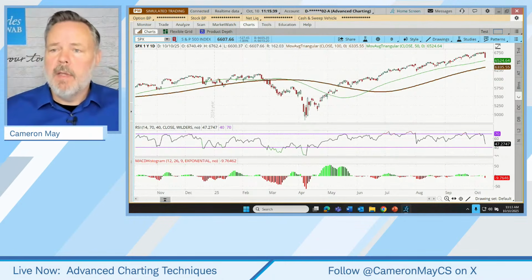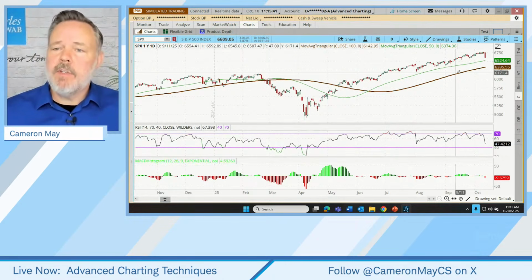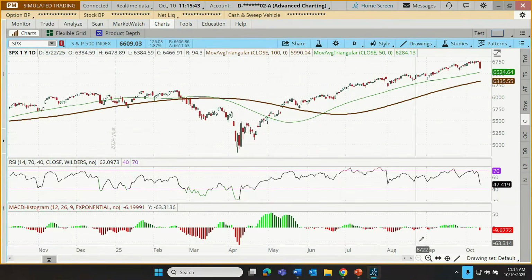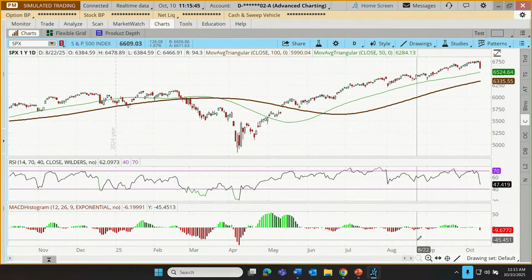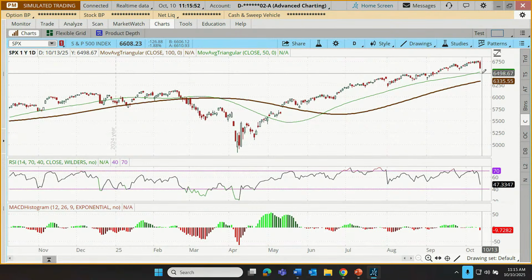What do we do? Well, a trader who uses the Trend Value Momentum approach to analyzing stocks or even indices will first look for a trend confirmation.